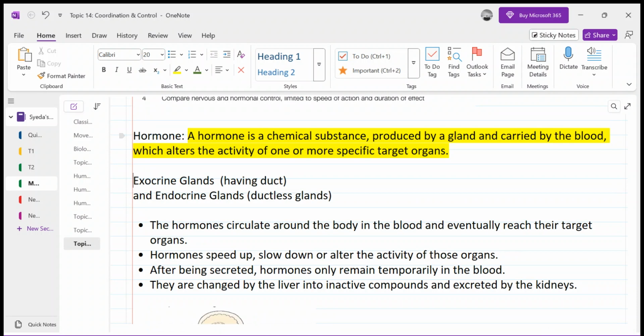Then, being an endocrine gland, it has special cells called the islets of Langerhans, or the beta cells, which secrete hormones like insulin and glucagon. They are secreted into the blood. Glucagon and insulin, both hormones, are secreted by the pancreas. They travel in the blood and go to the cells of the body. And what is their function? They instruct other cells to start taking in glucose.